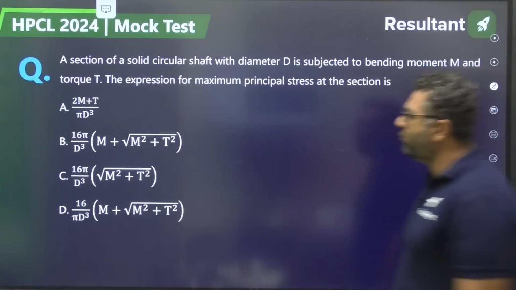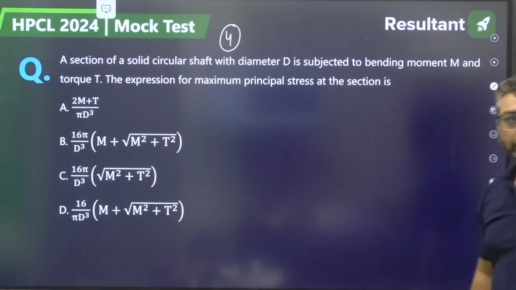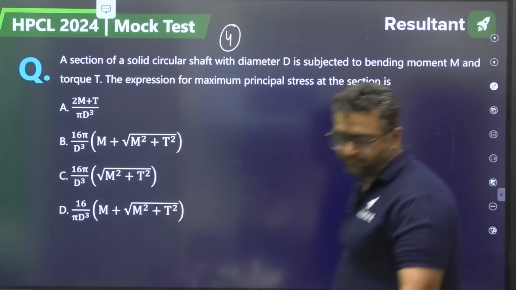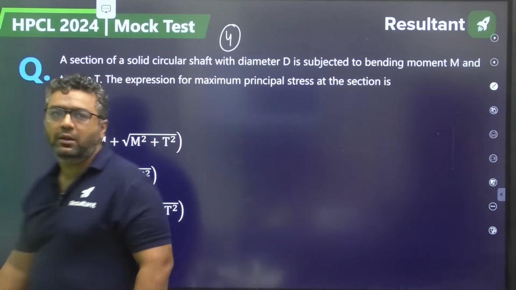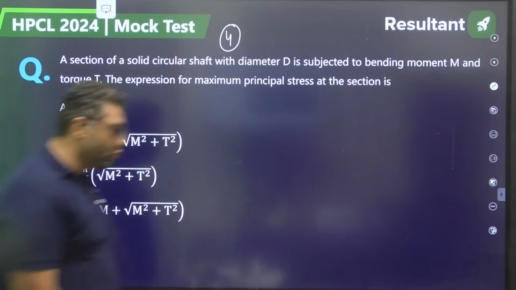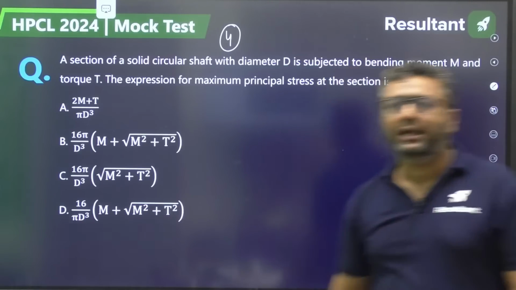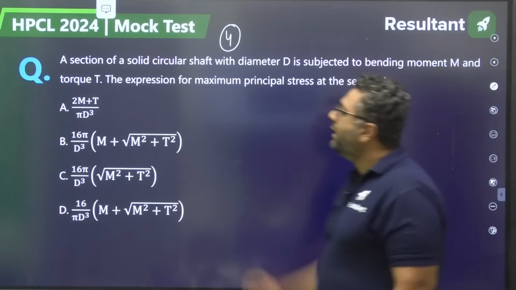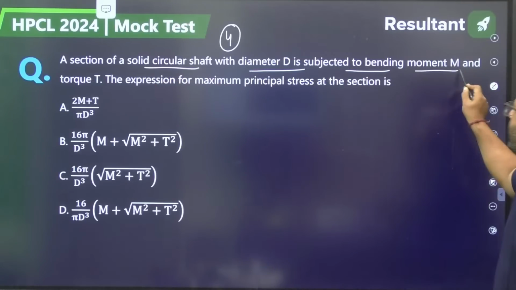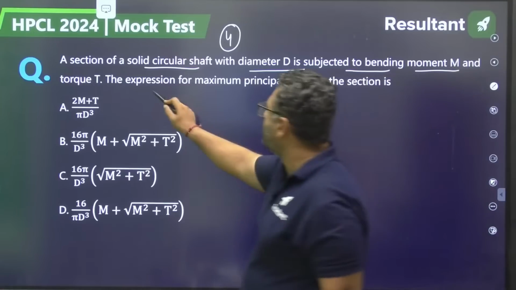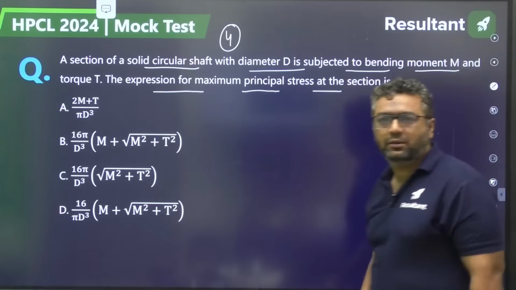Moving to question number 4, guys. I would be taking 30 questions, then 30 questions by Sooraj Gopi sir, then 25 questions by Chandra Shekhar sir. Total 85 technical questions. A section of a solid circular shaft with diameter d is subjected to a bending moment M and torque T. The expression for maximum principal stress at the section is.